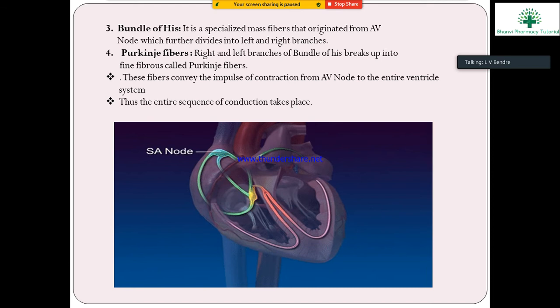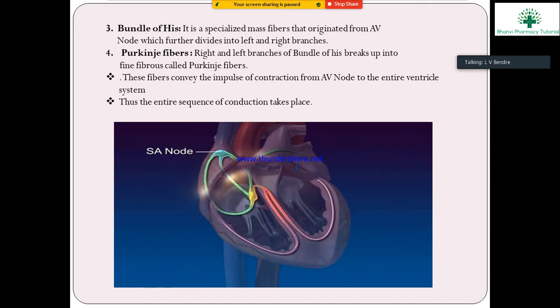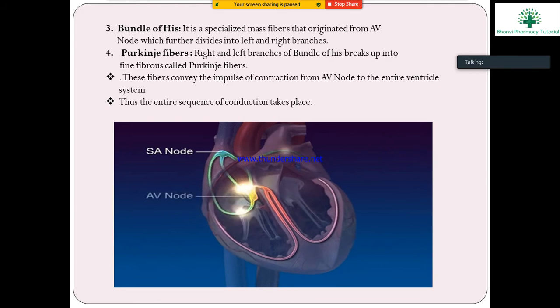Next, the third one. You see the diagram: the impulses from the sinoatrial node are transmitted to the AV node.